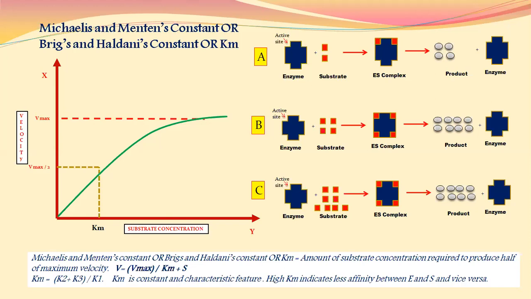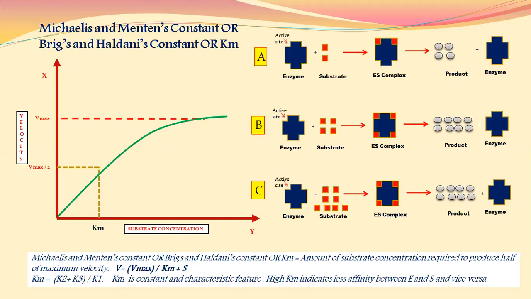That means in terms of product formation, both the reactions have same efficiency, but the most efficient reaction will be capital B, because the substrate molecules are not wasted during this reaction.